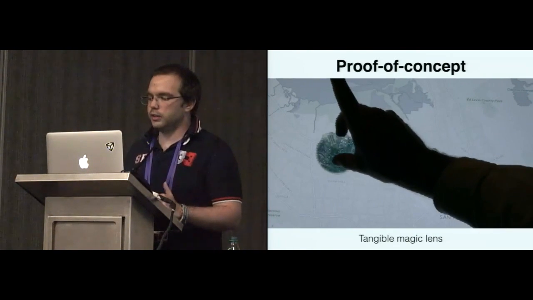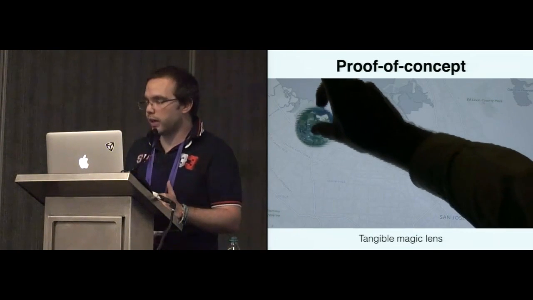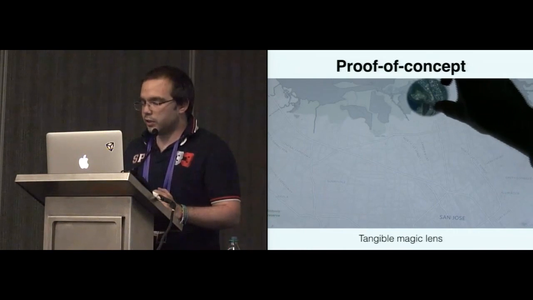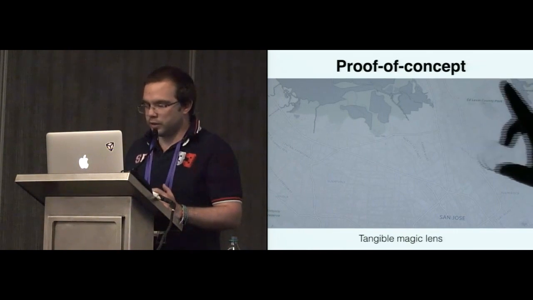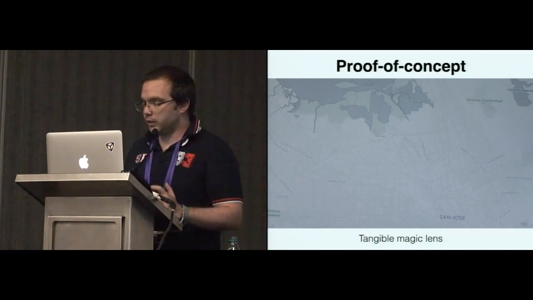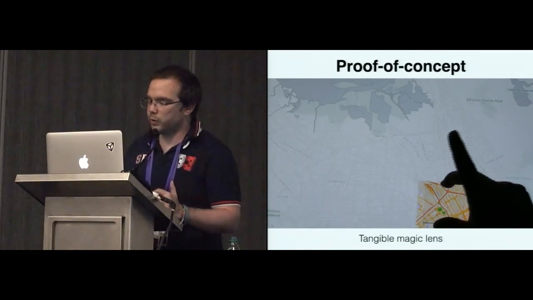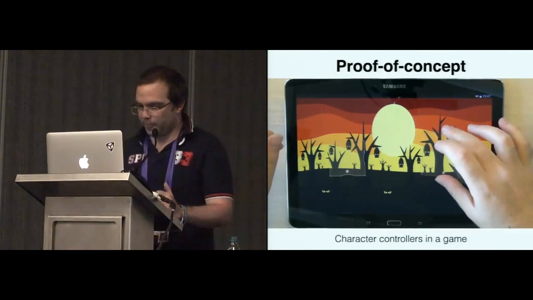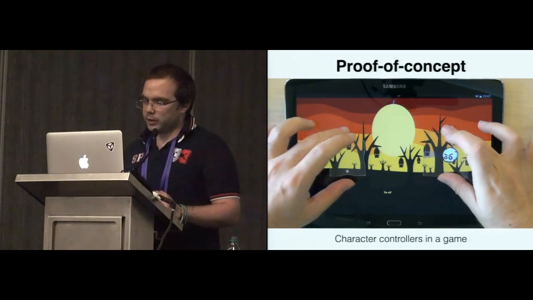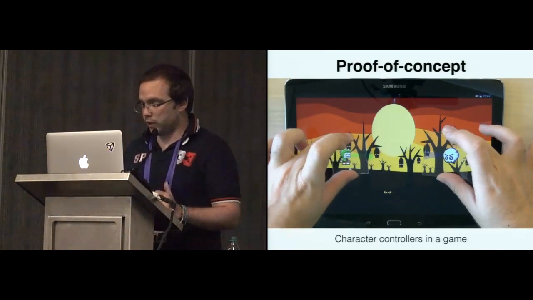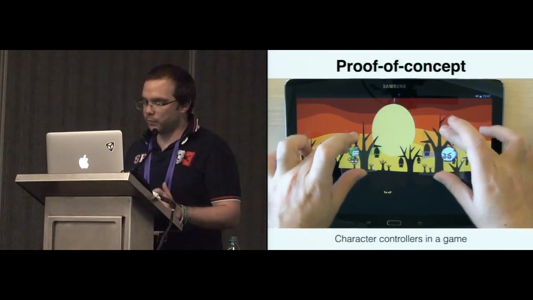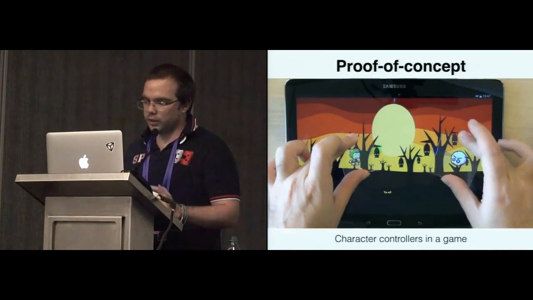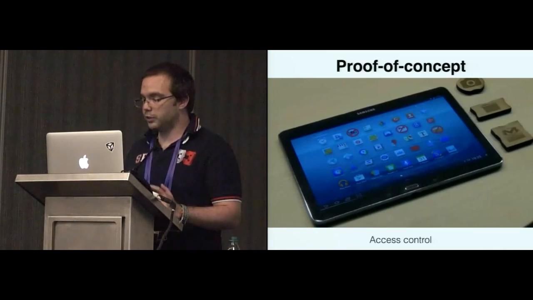Here, you can see a touch token made of transparent acrylic that acts as a physical magic lens. The tokens are associated with different layers. When the user places the token on the screen, the application shows the corresponding layer in an area below the token. Another example with transparent acrylic tokens, where the user controls different game characters with different tokens. A token controls the location and orientation of the associated character.